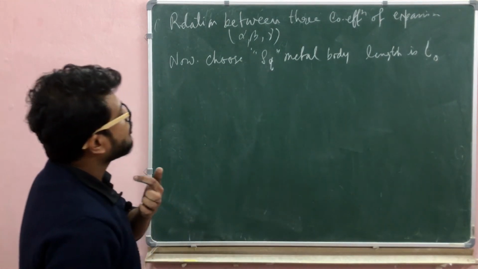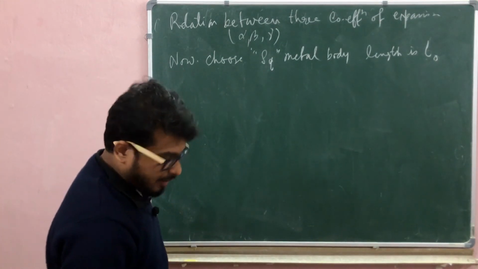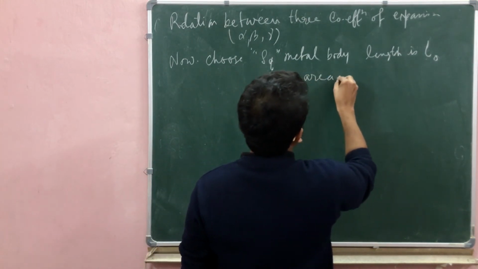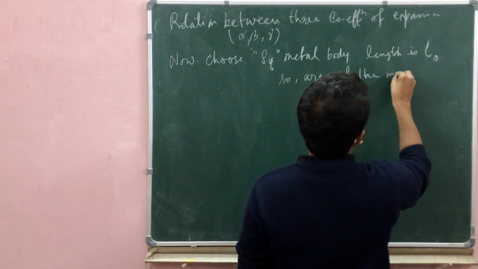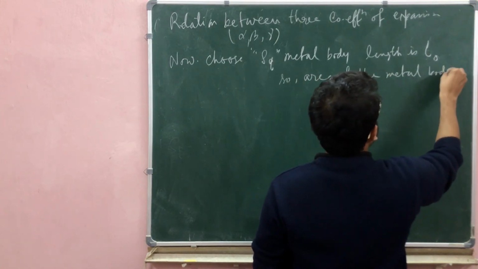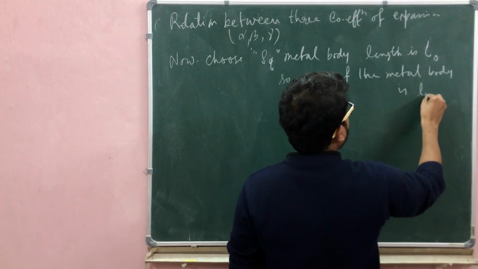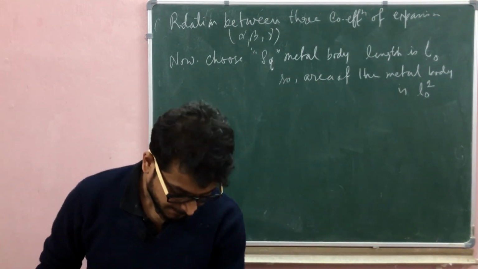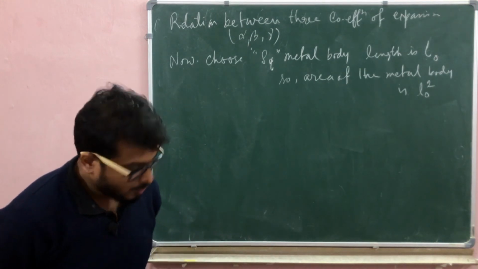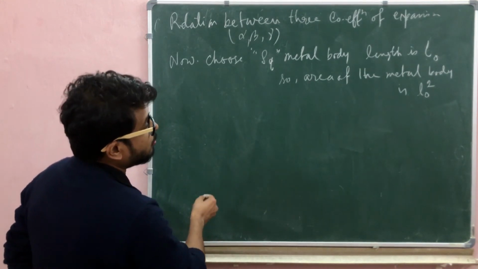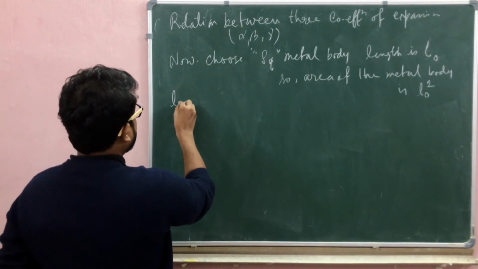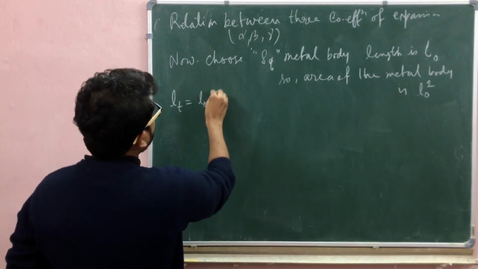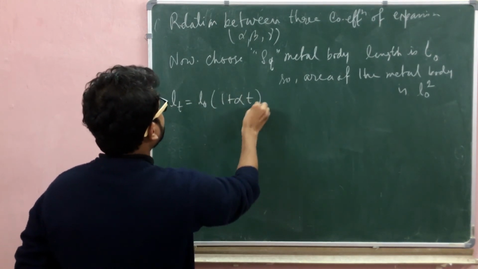So the area of the metal body is L0 square. Okay, so for linear expansion, LT at temperature T is L0 times 1 plus alpha T.